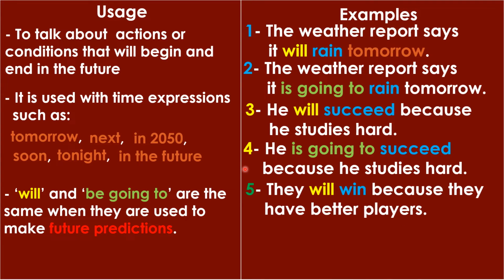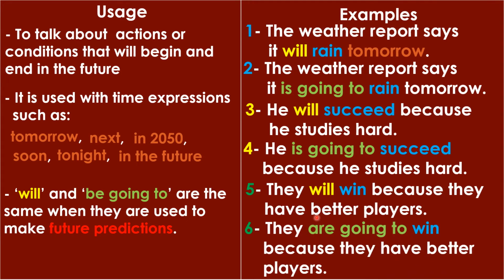Let's have a look at another example. They will win because they have better players. I use will here. Or you can say they're going to win because they have better players. And all these sentences express future predictions.